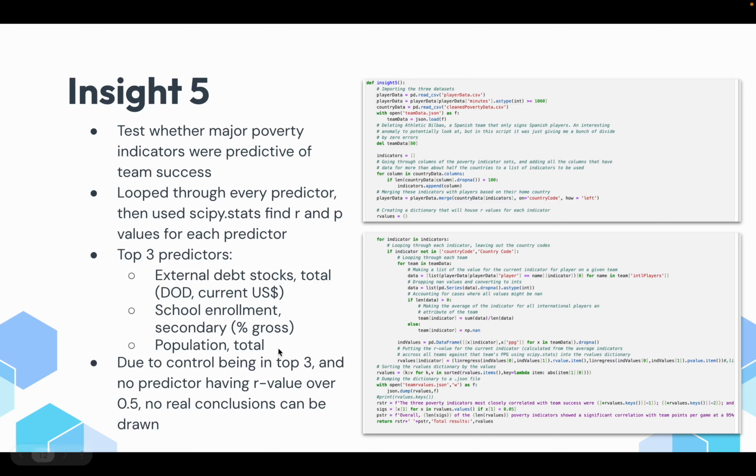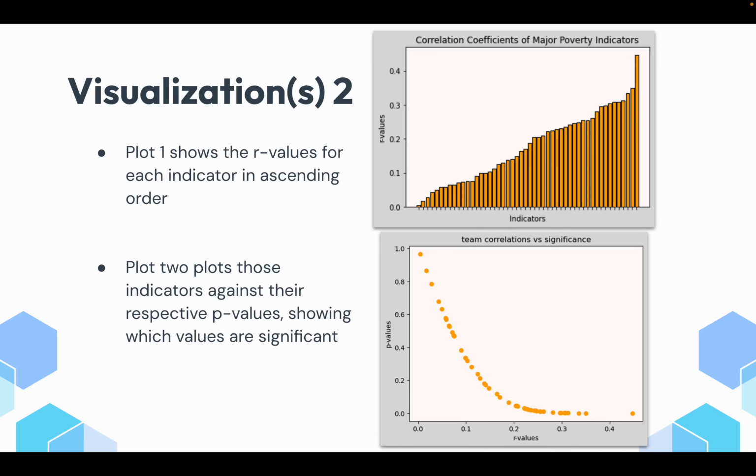So the top 3 predictors I found were total external debt stocks, school enrollment for secondary students, and total population. External debt stocks had some important countries that it did not have data for, which makes me think that this may not be super valid data for this one. These two did have data for basically everyone, but population total obviously is not really a poverty indicator. It's just mostly a control, which means that I don't think we can really say from these insights that there were super strong ties between poverty indicators and team success.